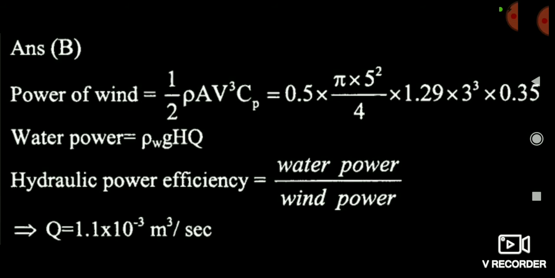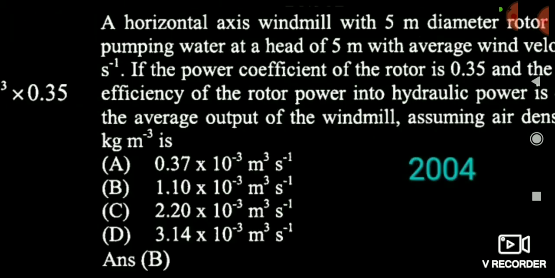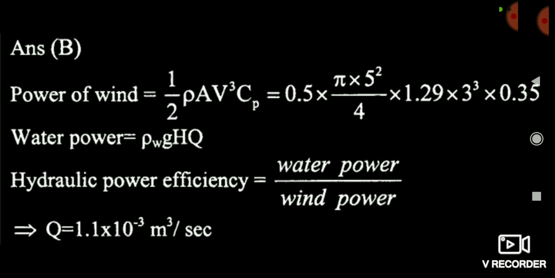Now friends, one more thing I would like to tell you here. What is the density? Density 1.29 is the air density, not the water density. You have to understand this difference. When you are calculating the power of the windmill, you have to consider the air density, not the water density, because many times students get confused and do incorrect calculations.